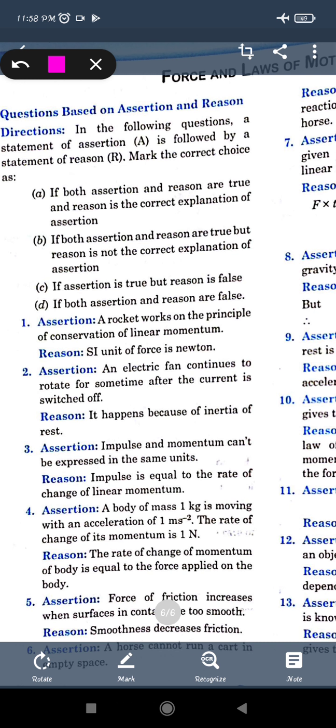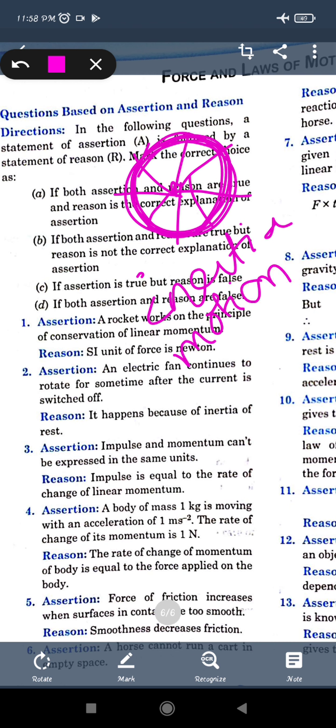Now the next thing, it happens because of the inertia of rest, it is written as rest. Okay, so inertia of rest. We know that the electric fan rotates after switching off also, but it is not because of the inertia of rest. Why? Because the body is already moving, so the fan on rotating will continue to rotate. It is the inertia of motion. So the reason for the object to be in motion after switching off the fan is the inertia of motion, not the inertia of rest.